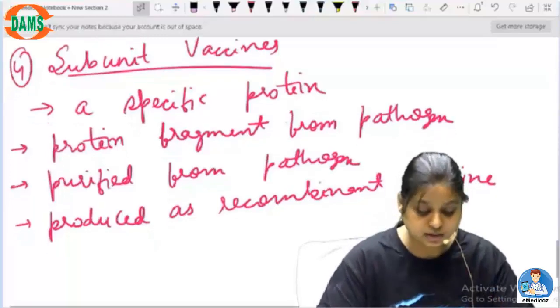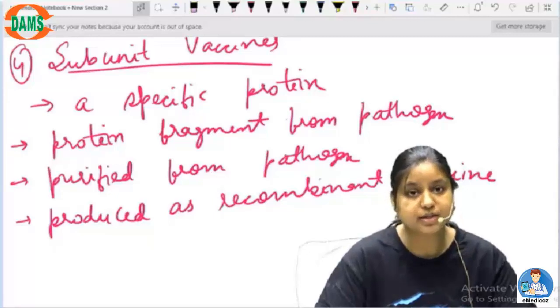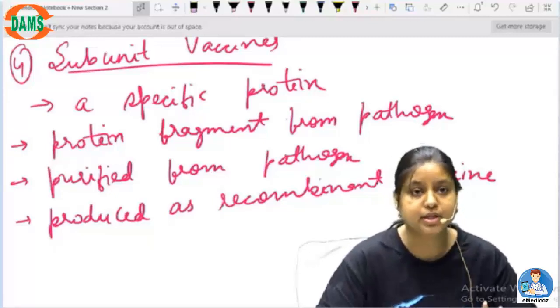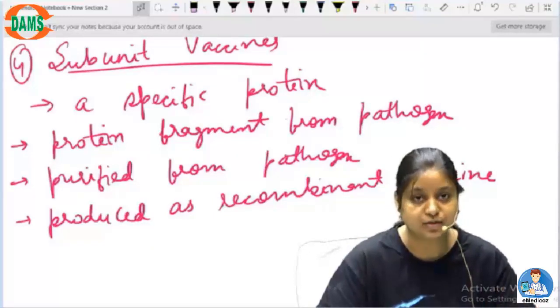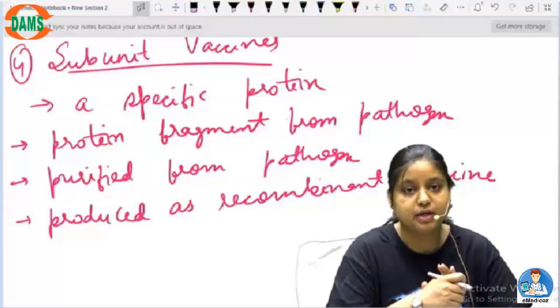So these are the types of subunit vaccines. It can be a specific protein itself, and the protein obviously is coming from some kind of pathogen. Then it can be a part of a protein.